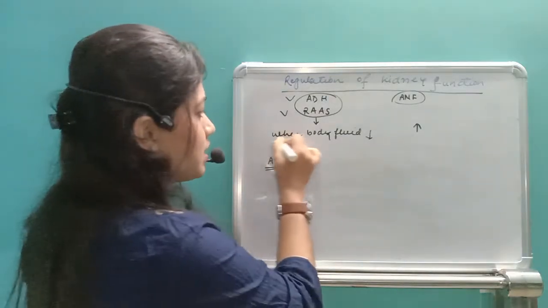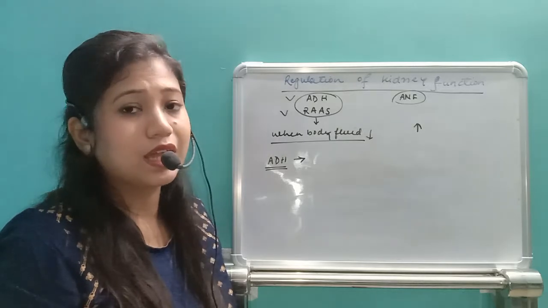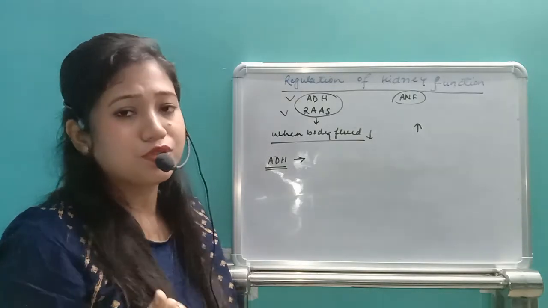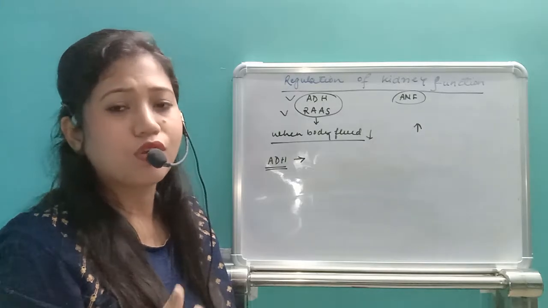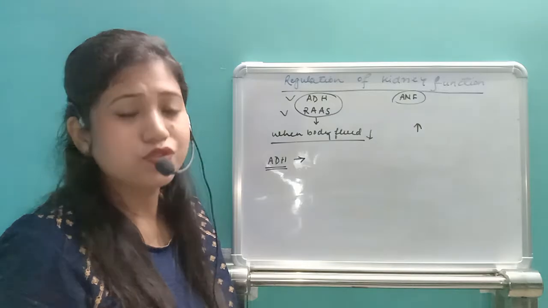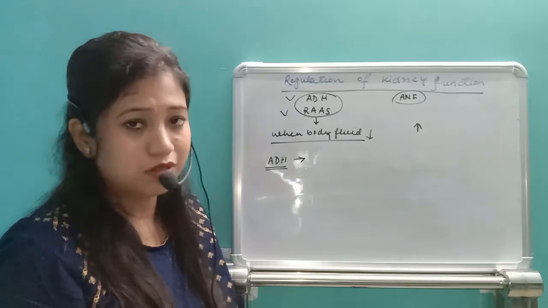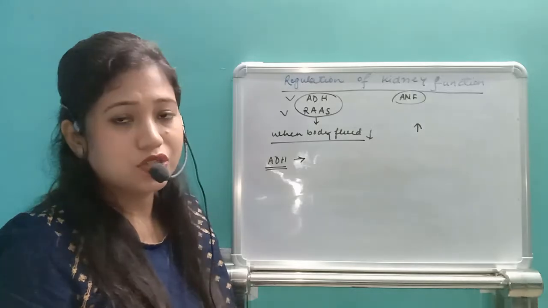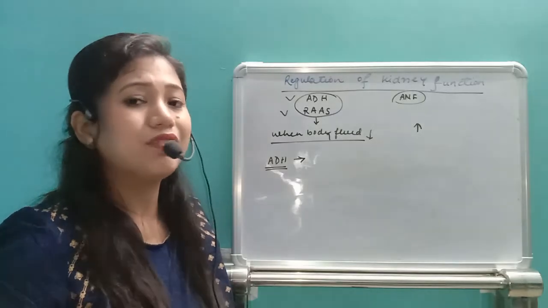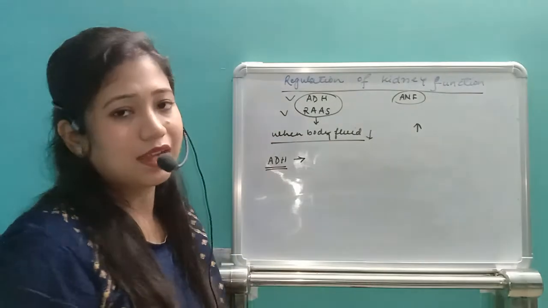Now, if body fluid level decreases, when can this happen? Whenever you are profusely sweating, or you have an accident with severe body fluid or blood loss, or during surgeries or operations when blood volume can be decreased. Or suppose you are very dehydrated, then body fluid level decreases, and if it is decreasing, then ADH and RAS activate.